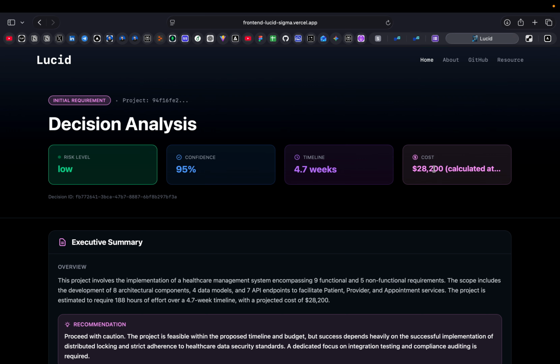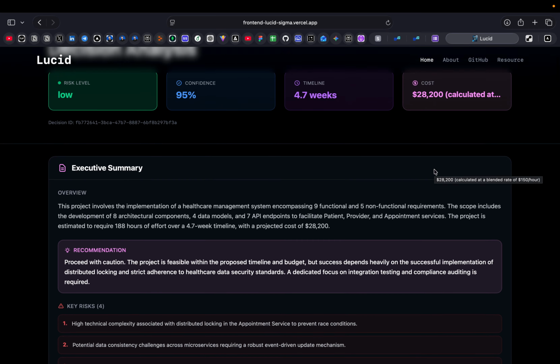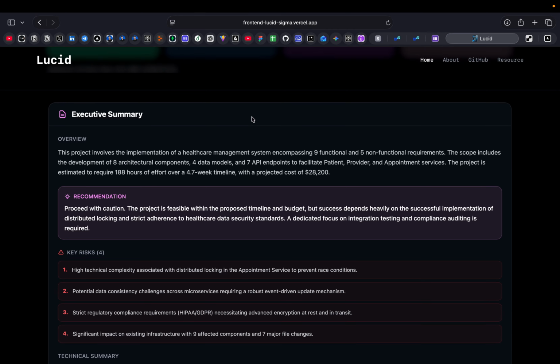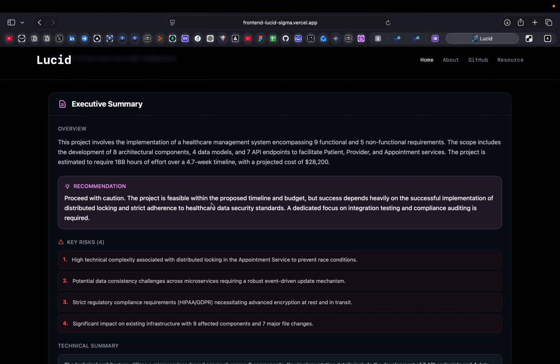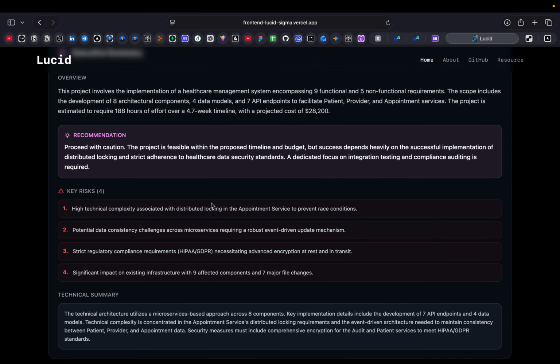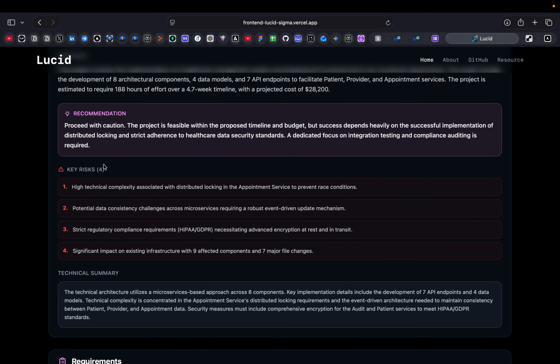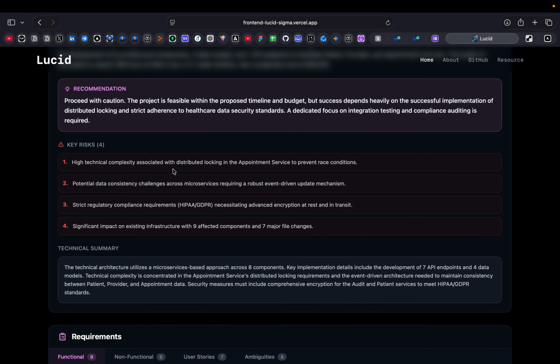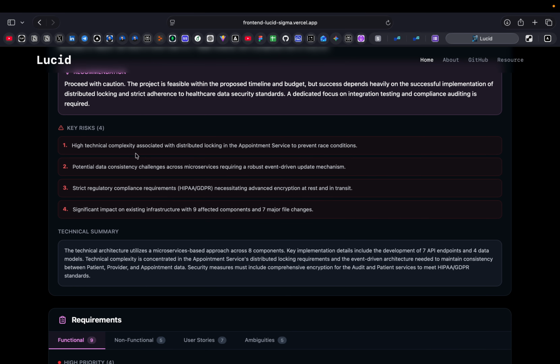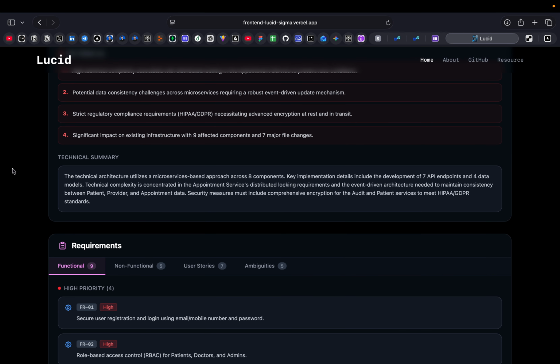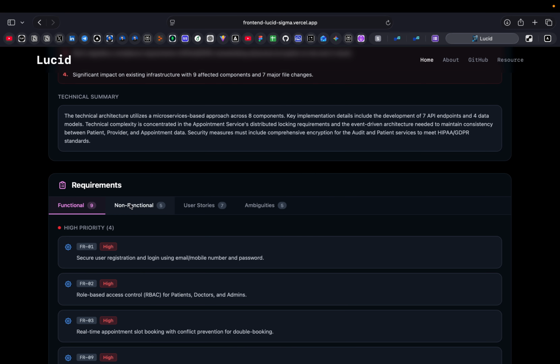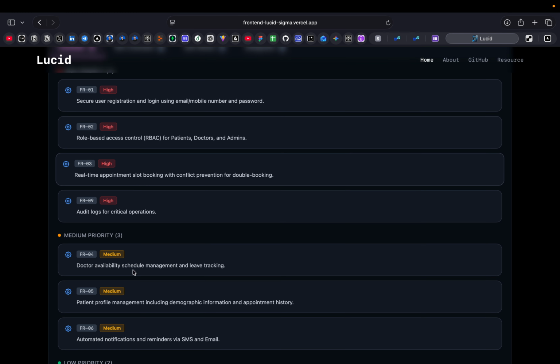Cost estimation is $200 to $28,200, based on this predefined value of $150 per hour. This is the executive summary of this requirement. You can see these are the key risks during the project. This is the technical summary. These are the requirements, the functional requirements basically.